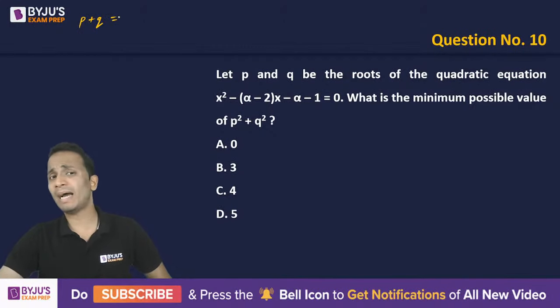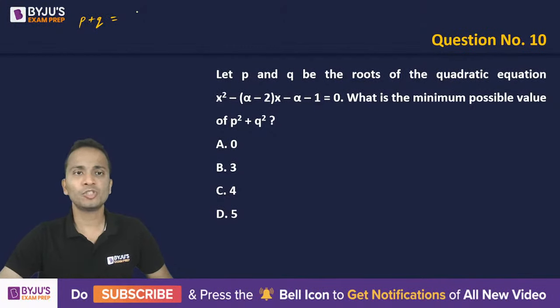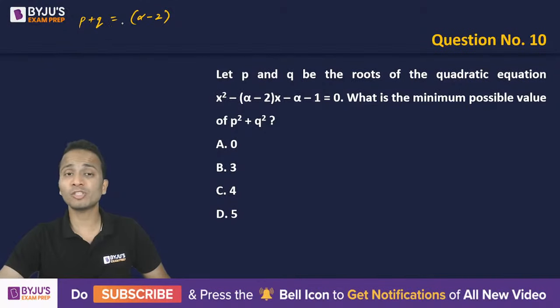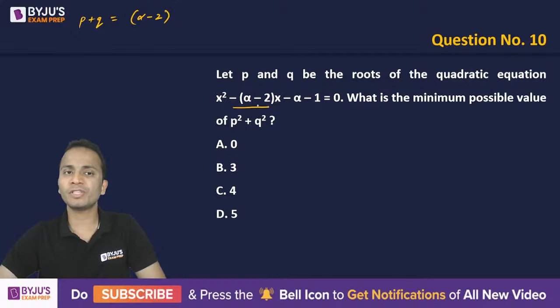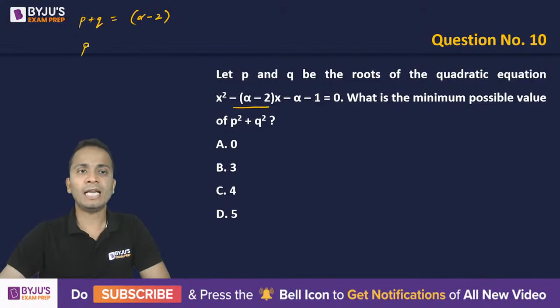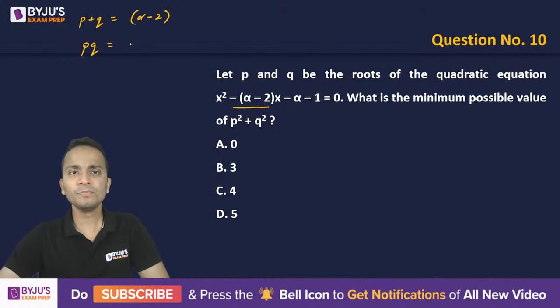Sum of the roots क्या होता है? Minus b upon a. So from the equation, it will be alpha minus 2 divided by 1. Okay. So p plus q is minus b upon a, and from the expression, minus of this divided by 1. And then p into q is c upon a, that is minus alpha minus 1.